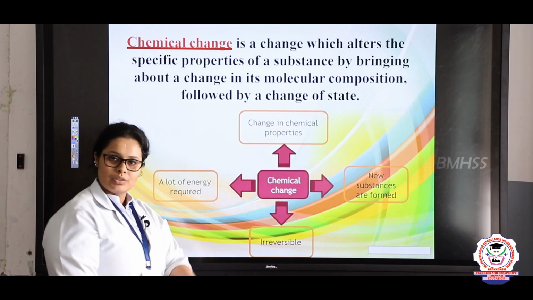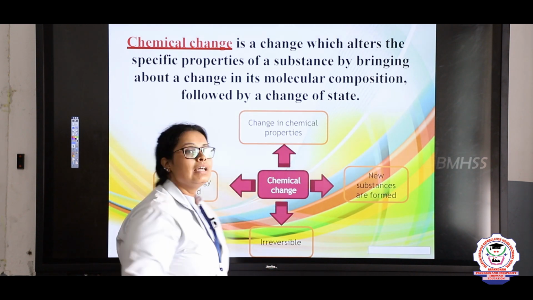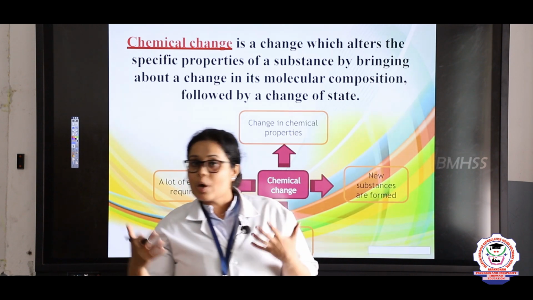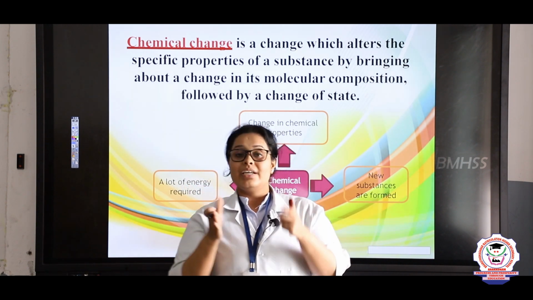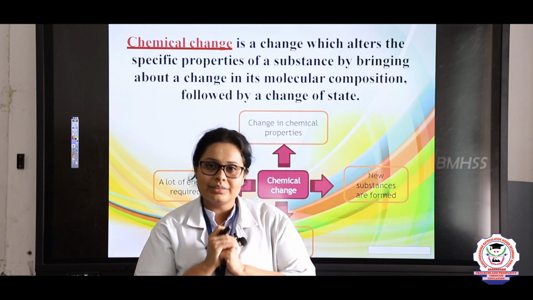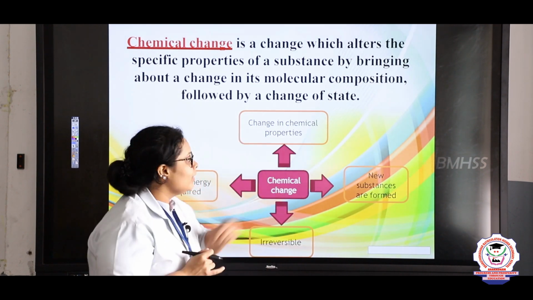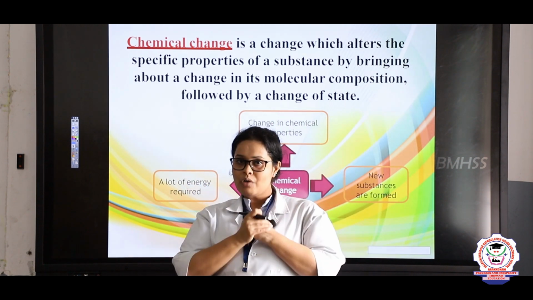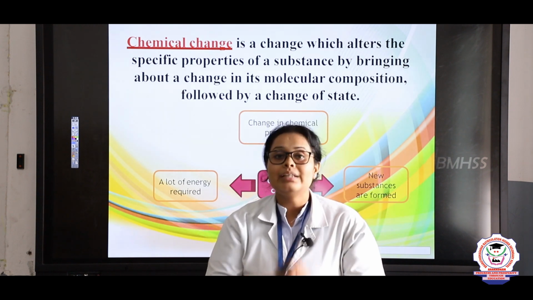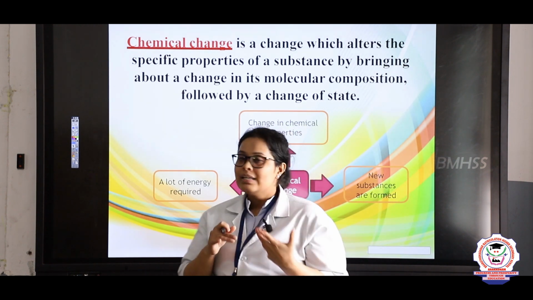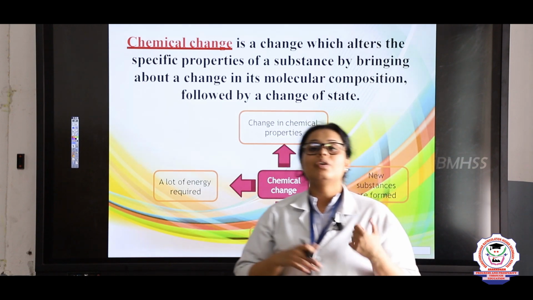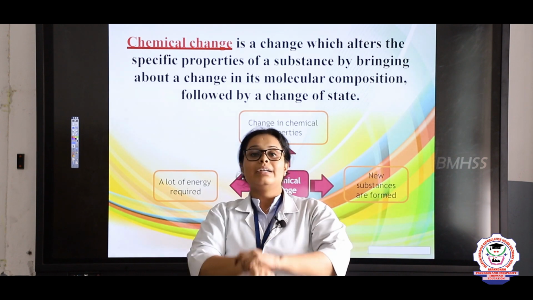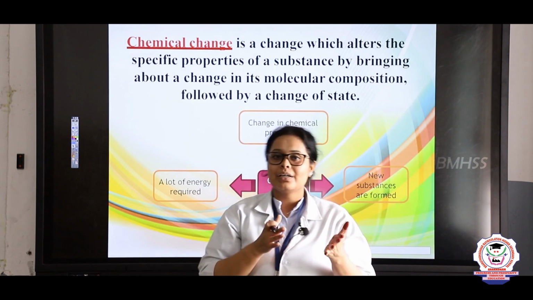Now let us see the properties of chemical change. First property is that in a chemical change, there will be a change in the chemical properties. As I told you, there will be a change in the chemical composition. So, that is the main property change. Second, a new substance is always formed. Whenever a new substance is formed, you will always call that reaction a chemical change. In the same way, a large amount of energy is absorbed or released in a chemical change.